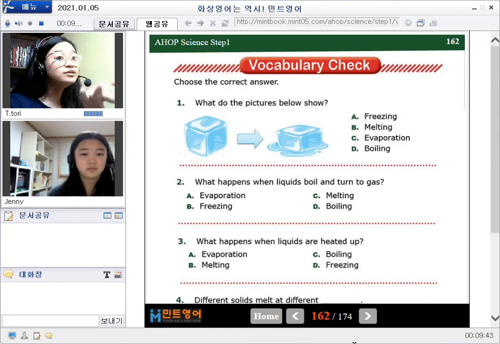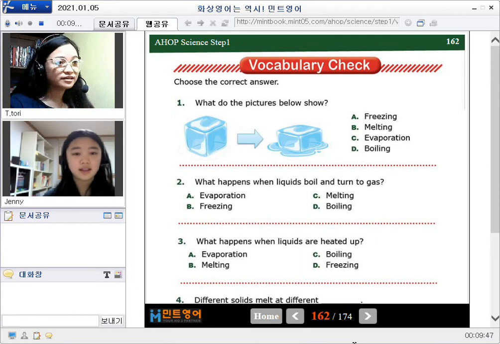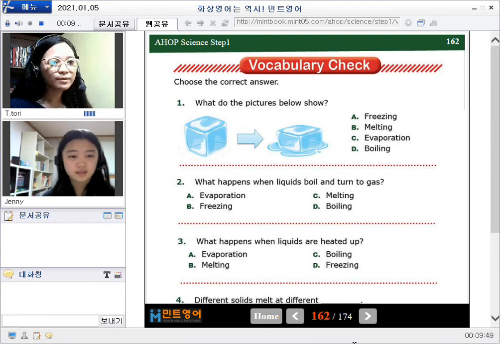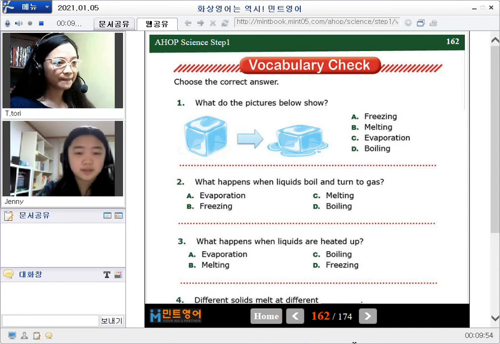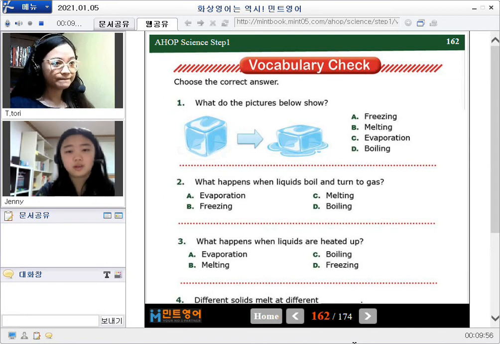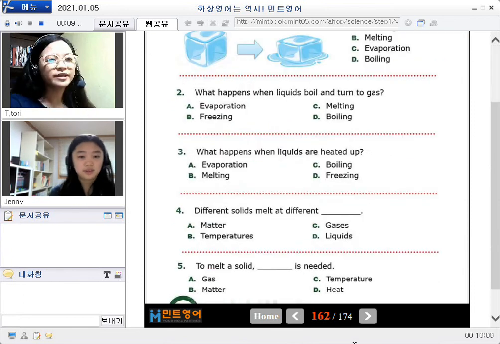So do you do vocabulary check, if I may ask? Yeah. All right, let's do vocabulary check then. Choose the correct answer. Please read number one. What do the pictures below show? It is melting. Very good. Next one. What happens when liquids boil and turn to gas? It is boiling. Right. Evaporation happens.